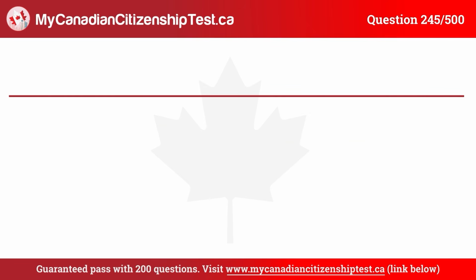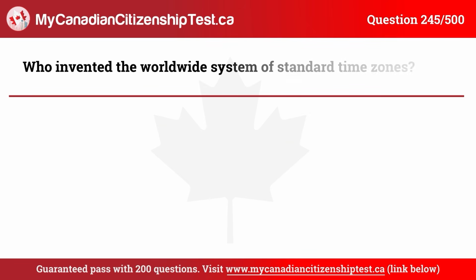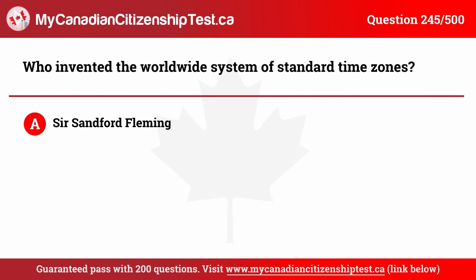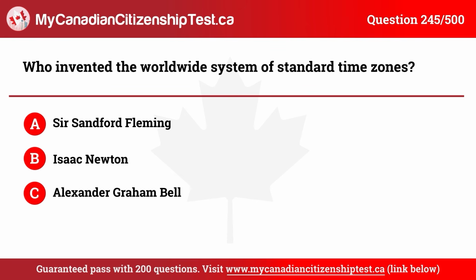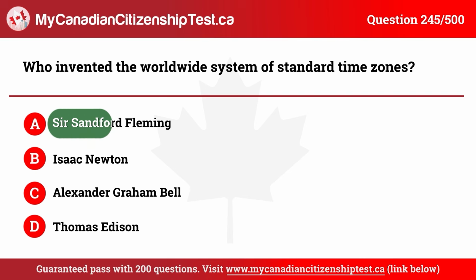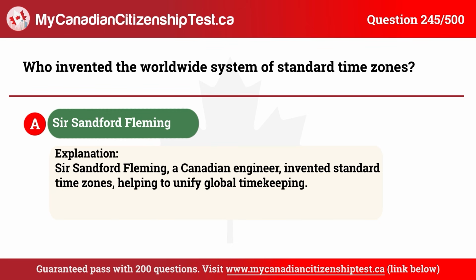Question 245. Who invented the worldwide system of standard time zones? A. Sir Sandford Fleming. B. Isaac Newton. C. Alexander Graham Bell. D. Thomas Edison. The correct answer is A. Sir Sandford Fleming.